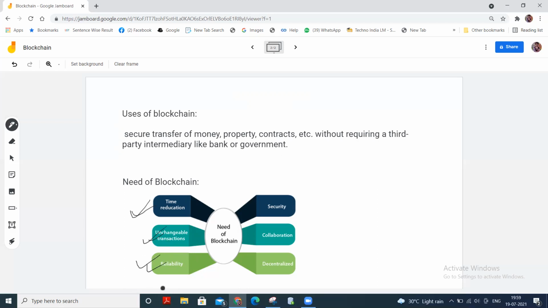Next one is reliability. Blockchain certifies and verifies the identities of each interested party, and this removes the double records, reduces rates, and accelerates the transactions.